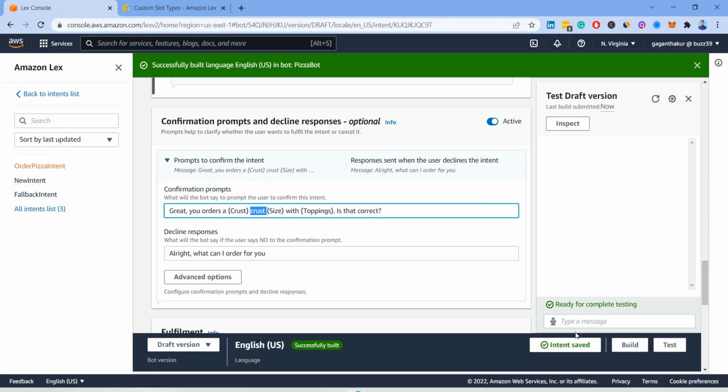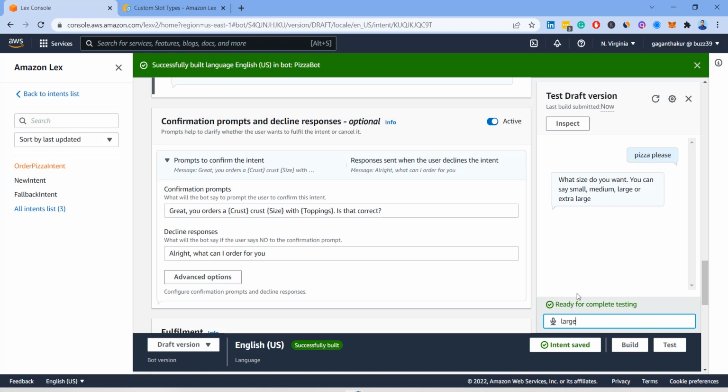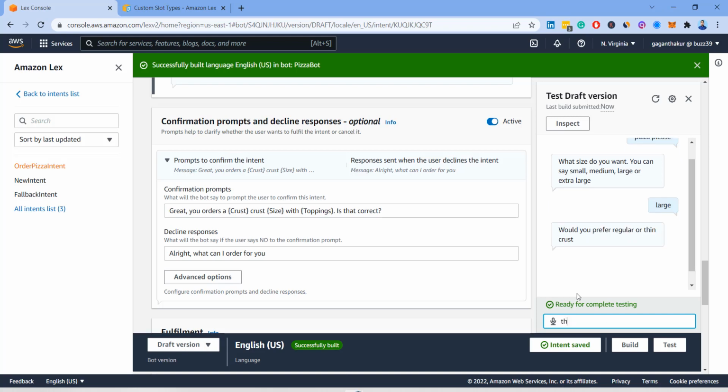So now let's try it again. Okay, pizza please. Okay, enter. Size, I'll say large, thin, mushrooms. Okay, great, you ordered a thin crust large with mushroom, is that correct? If I say yes, it will go ahead and end the flow. If I say no, it should play, all right, what can I order for you?